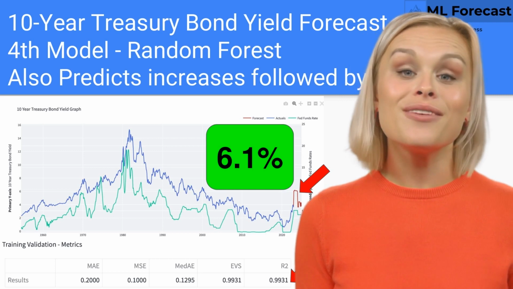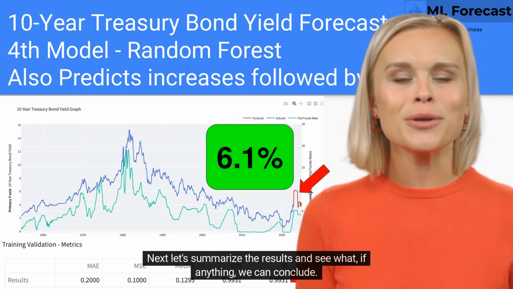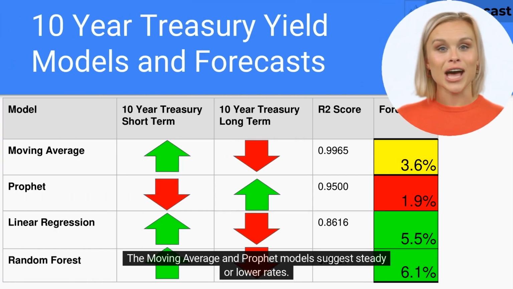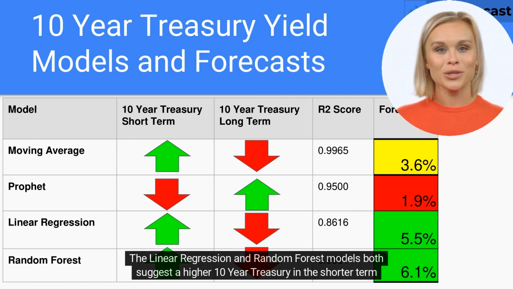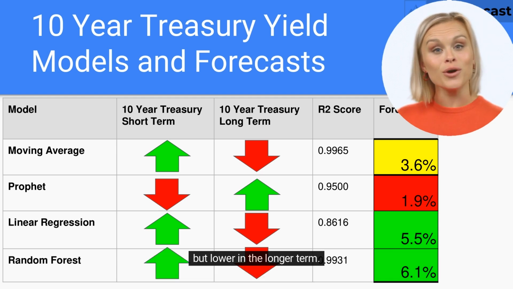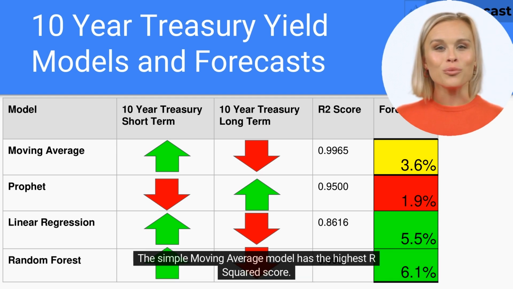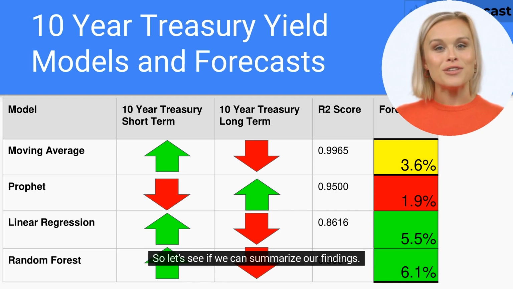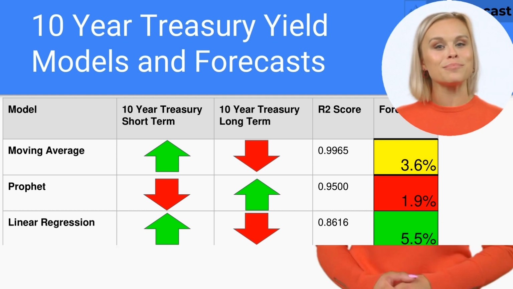Okay then. Next, let's summarize the results and see what, if anything, we can conclude. The moving average and Prophet models suggest steady or lower rates. The linear regression and random forest models both suggest a higher 10-year Treasury in the shorter term but lower in the longer term. The simple moving average model has the highest R-squared score. The random forest model has an almost as high R-squared score. So let's see if we can summarize our findings.